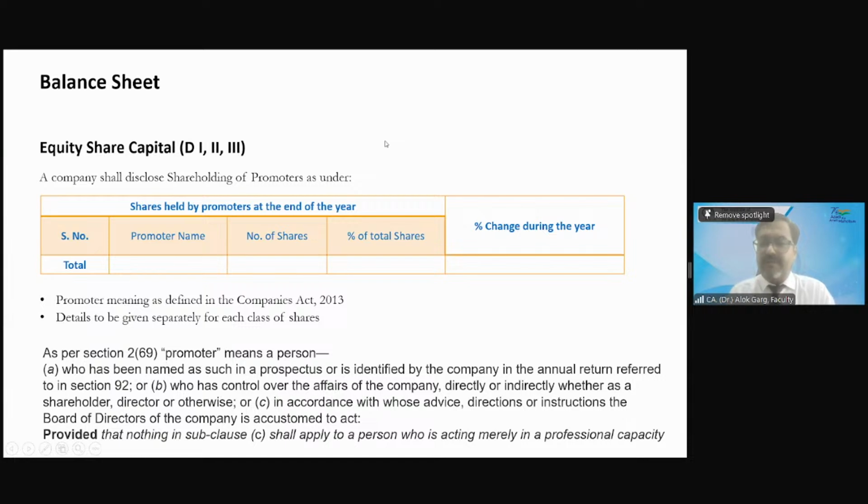Why is it important? It is important because earlier, for example, you are the shareholder. You have invested in a company, but the promoter was not great. The promoter was doing a fraud and they were trapping the public shareholders. They made a falsified kind of boom in the company. Their share price was going up.